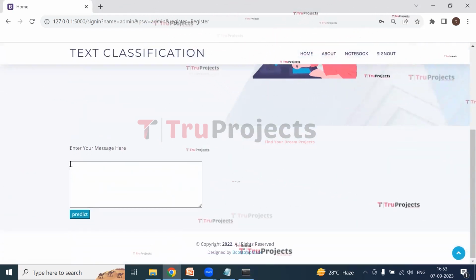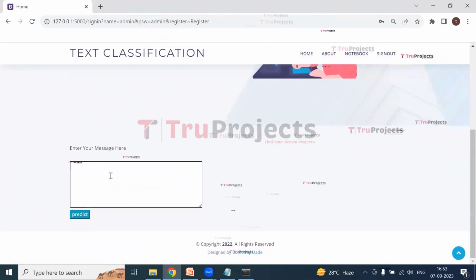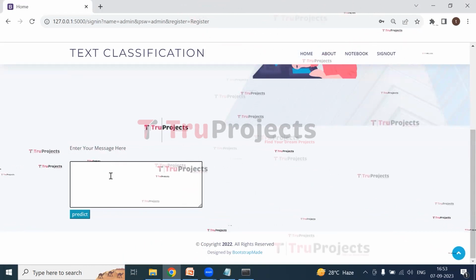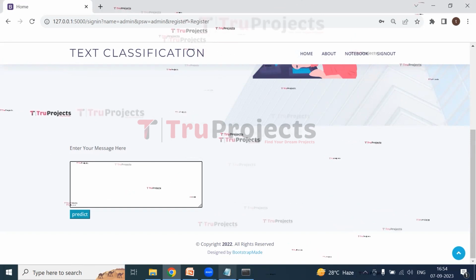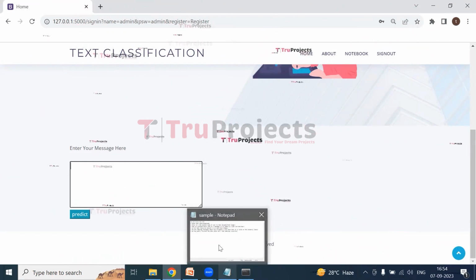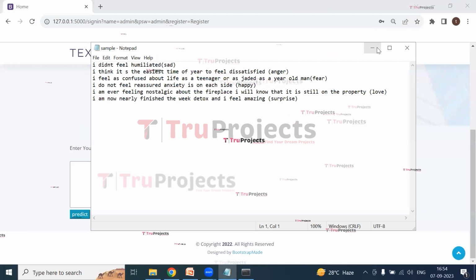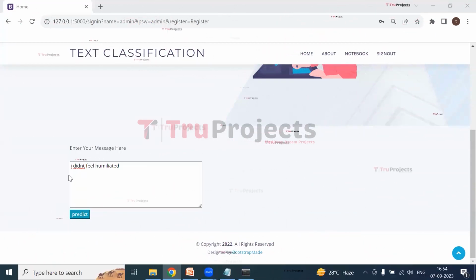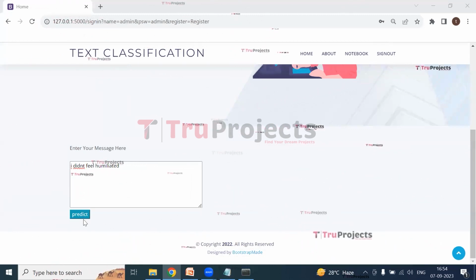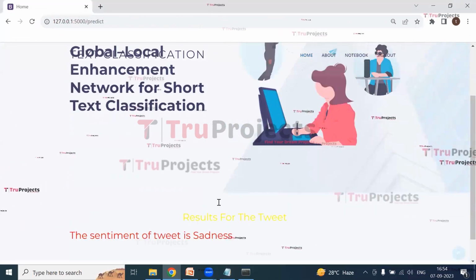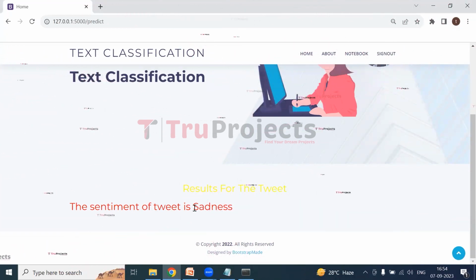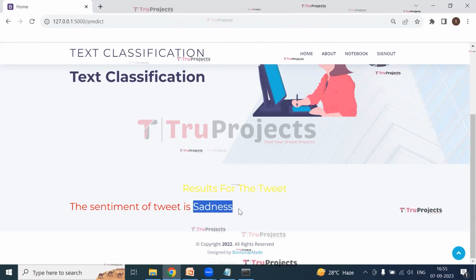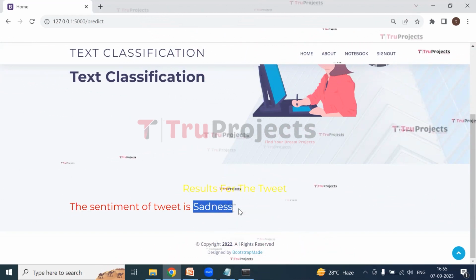So here we have the text box in which we should enter the message, and after entering the message we will predict the sentiment of the tweet. So here I am entering the message from the notepad. This is the message which I have entered. Now click on predict. So the results for the tweet are, the sentiment of the tweet is sadness. So we got the sentiment for the tweet as sadness.